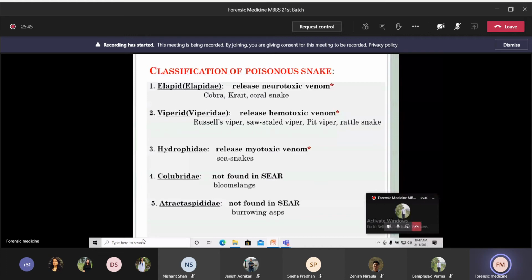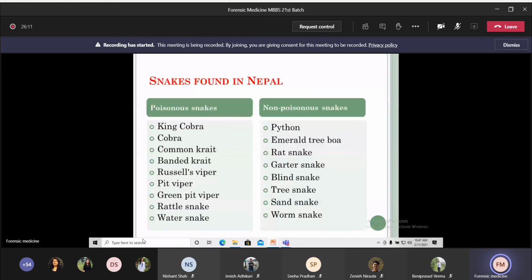Number 4 and number 5, Colubridae and Atractaspididae, are not found in the Southeast Asia region. So we are not discussing number 4 and number 5. We mostly focus on 1, 2, and 3: Elapidae, Viperidae, and then Hydrophidae. These are some of the poisonous and non-poisonous snakes that are found in our country.